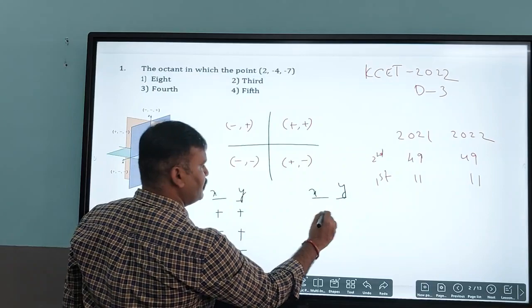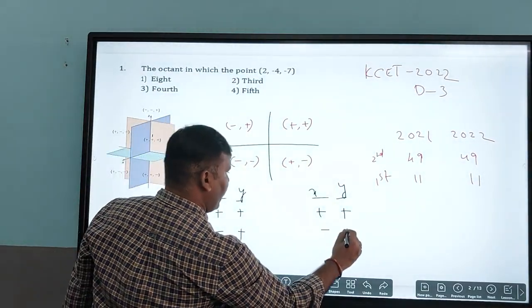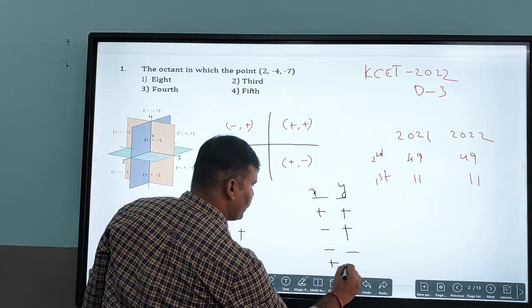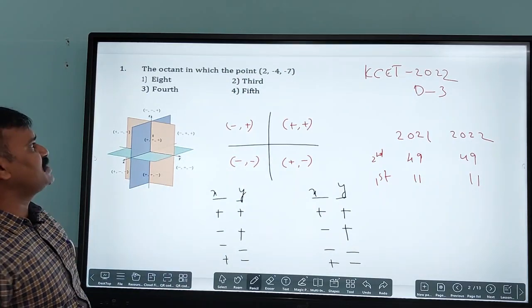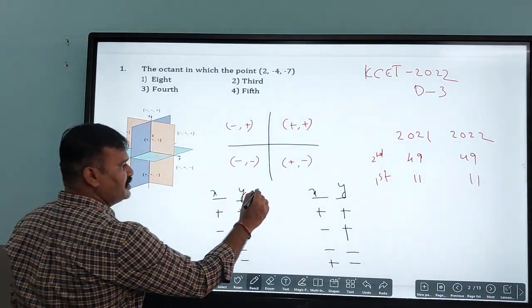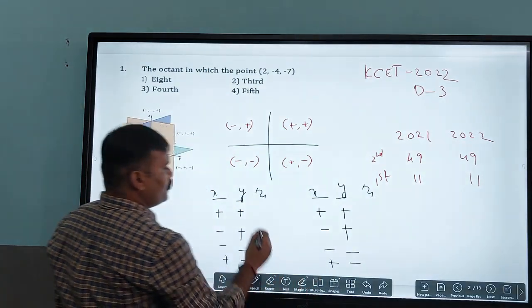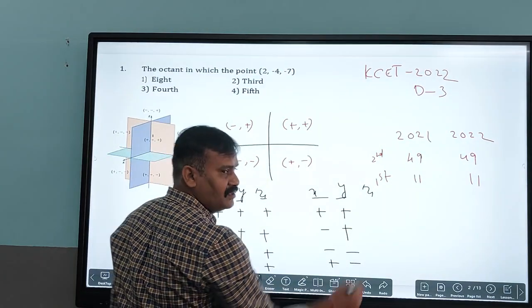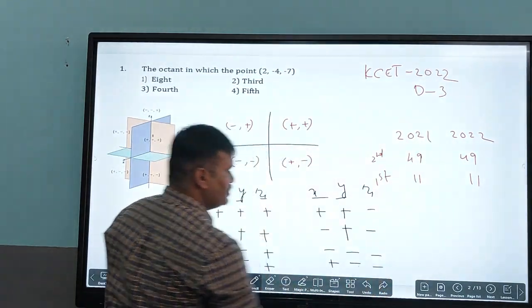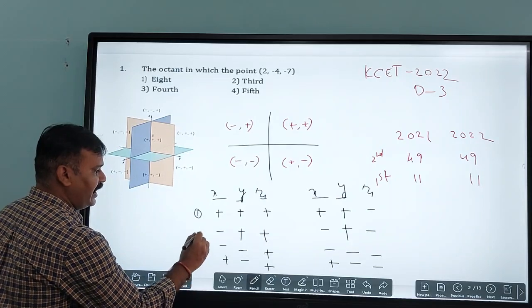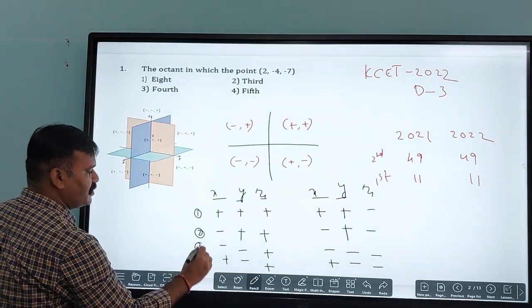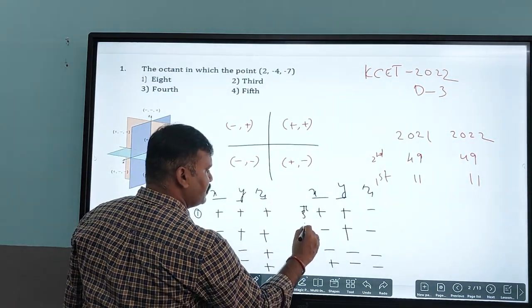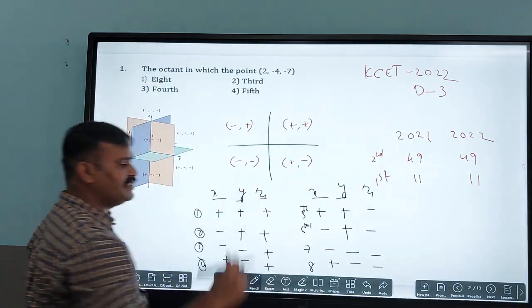The first quadrant is plus plus, the second quadrant is minus plus, the third quadrant is minus minus, and the fourth quadrant is plus minus. Now we need to come to the z coordinate, that is the third coordinate. That is the very easiest one here. So please write down for the first four all positive sign, and for the second four all negative sign. So this is the first quadrant, this is the second, the third, the fourth, the fifth, the sixth, the seventh, and this is the eighth quadrant here.